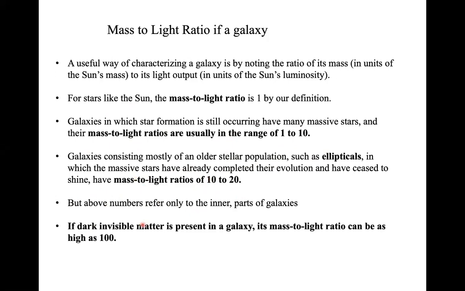But if you think about the outer region, where dark invisible matter is present in the galaxy, the mass to light ratio can be as high as 100, because there is a lot of matter that you can't see. It doesn't emit light, which means you have higher mass and smaller light. So the mass to light ratio goes up to 100. It's important that you have a rough idea about these mass to light ratio values. At least make sure you keep in mind that a larger mass to light ratio, something like 100, comes into play when you consider dark matter, right?